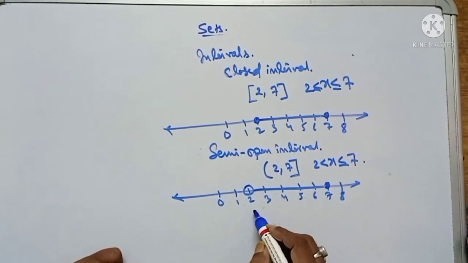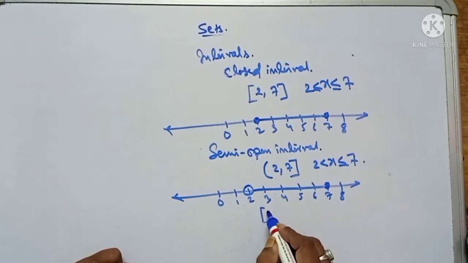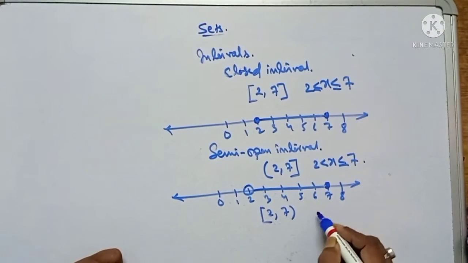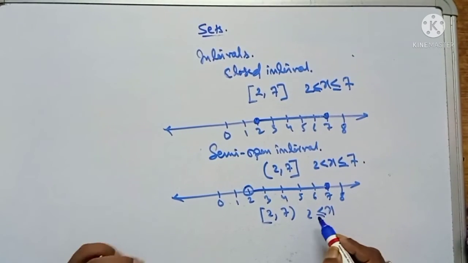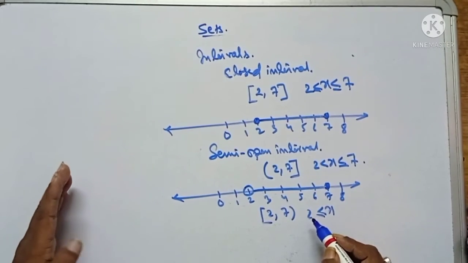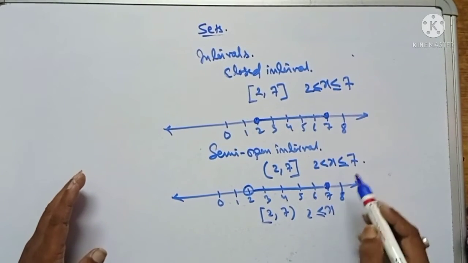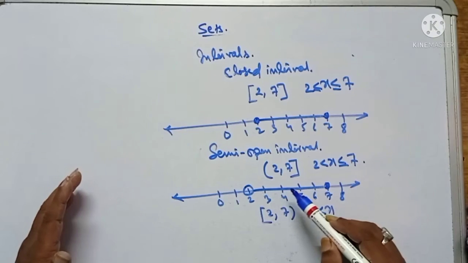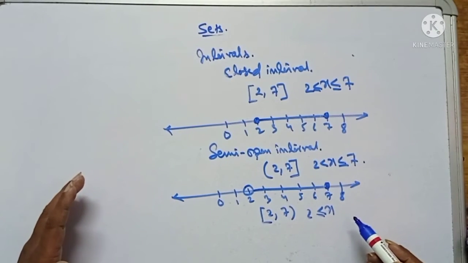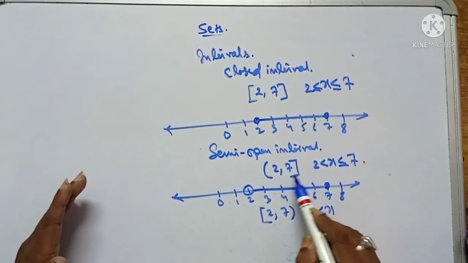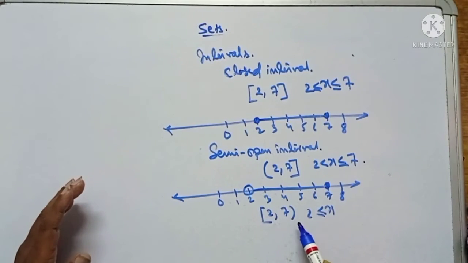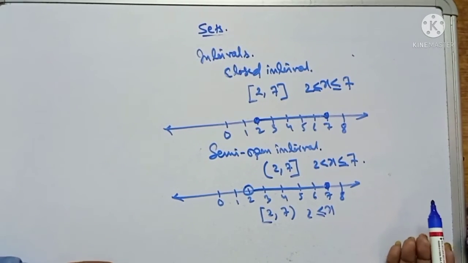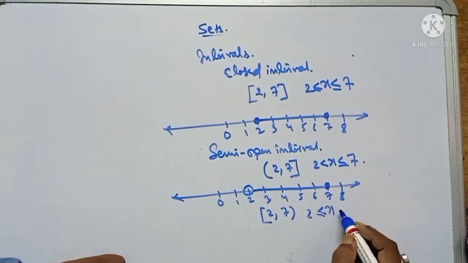And if it is right open, [2, 7), that means x greater than or equal to 2 and less than 7. This is your left side and this is your right side. This is left open because the left side is open, and this is right open because the right side is open.